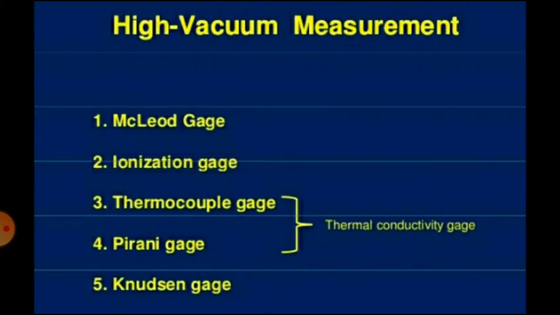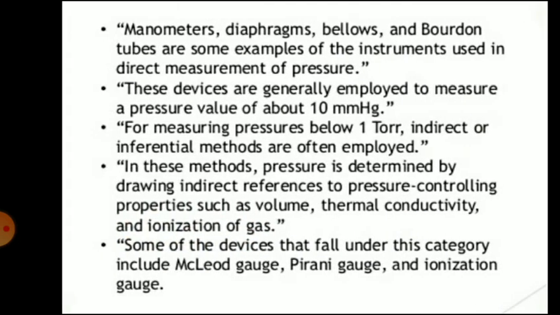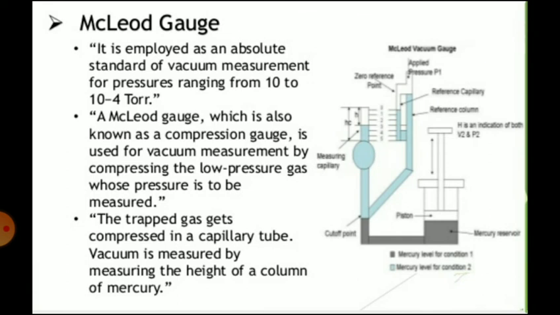The commonly used devices for the measurement of low pressures are the Macleod gauge, Knudsen gauge, viscosity gauge, thermocouple, Pirani, and ionization gauges. Today, we will only discuss the Macleod gauge and ionization gauges. Now, the first is the Macleod gauge.